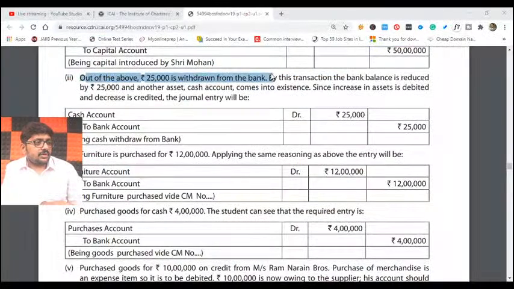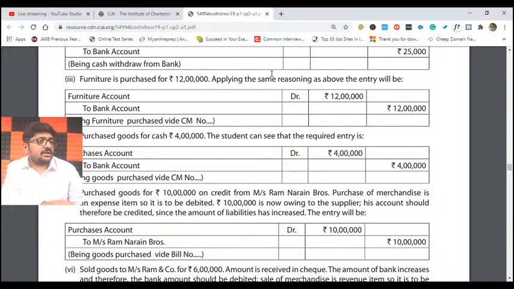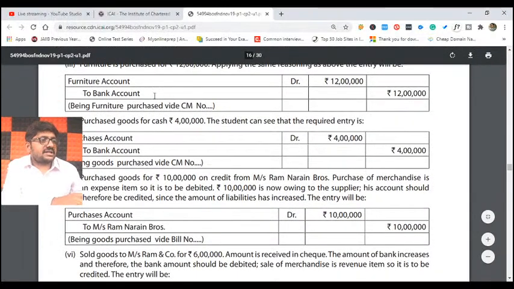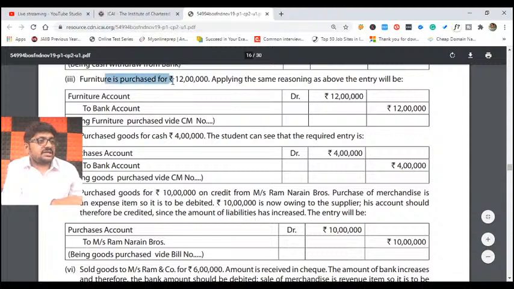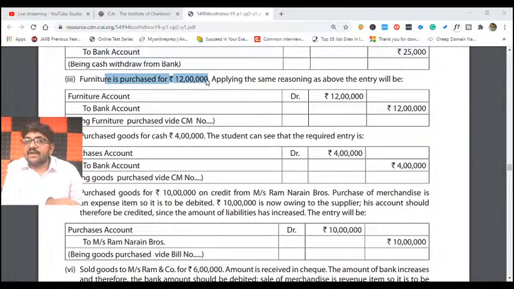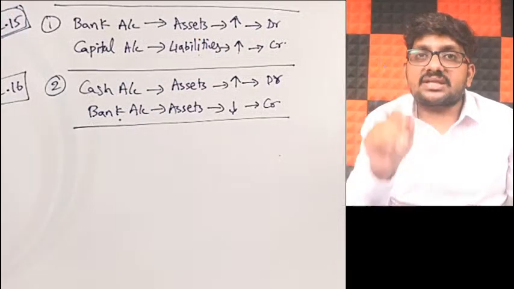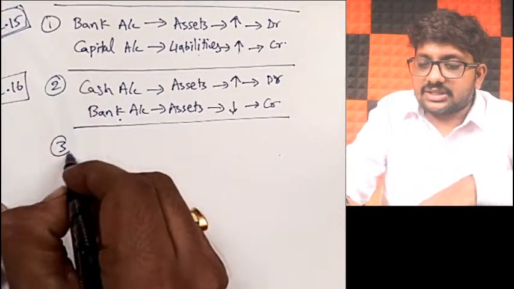Okay, sir. What is my third transaction given? Okay, so third transaction. Observe here. What is my third transaction? Furniture is purchased for 12 lakh rupees. So what are you trying to do here, my dear friends? You are trying to purchase what? Furniture. You are purchasing. Third transaction, correct?